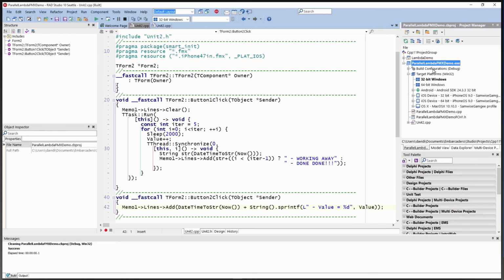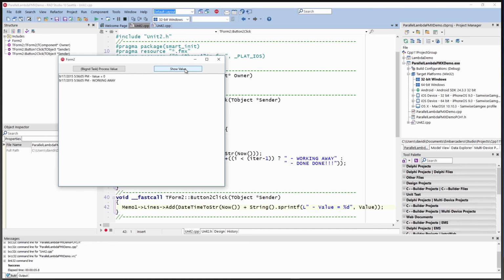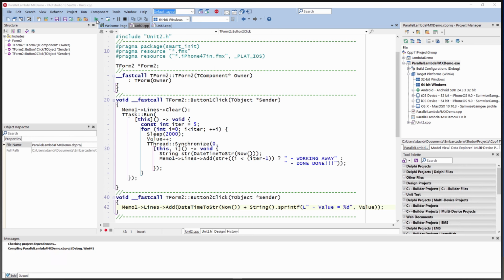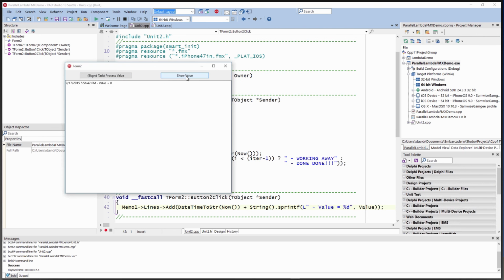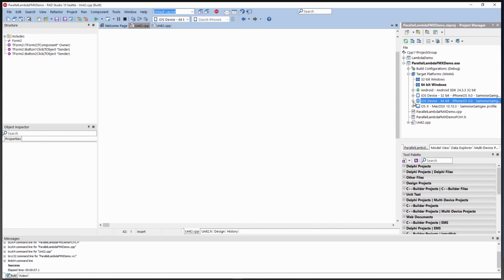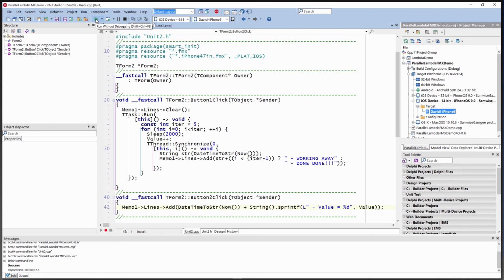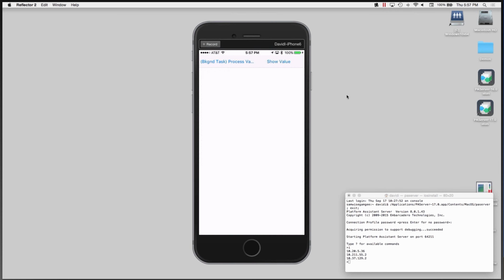So we'll compile this second example for 32-bit Windows. We'll start the background task and show the value, and the lambda is working away, and I can look at the current value that's being updated in the task. It's finally done. Let's compile for 64-bit Windows, and again start the background task and look at the values. It's doing a sleep and doing its work until finally the background task is done. Then finally, let's select iOS device 64-bit. I'll compile and run this. There's the splash screen, and I can click on the background task button and start showing the value by tapping on the second button until the task is complete and everything's done.